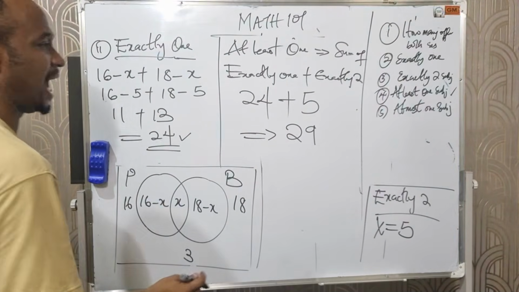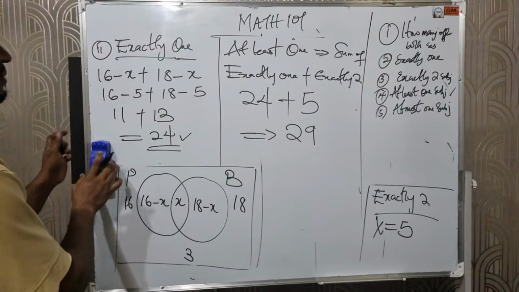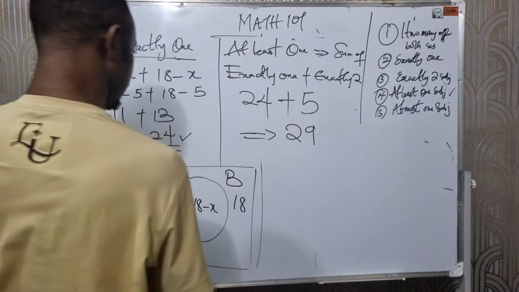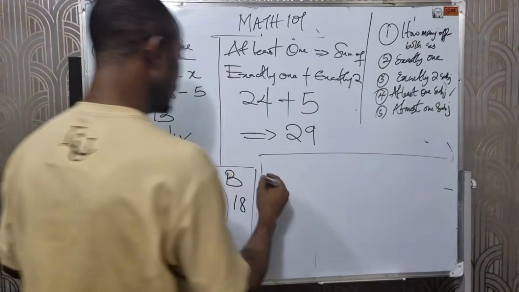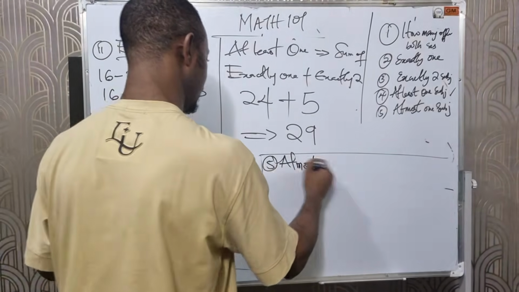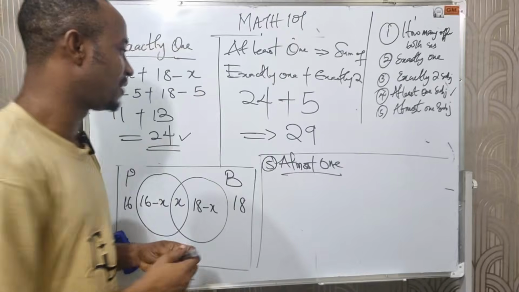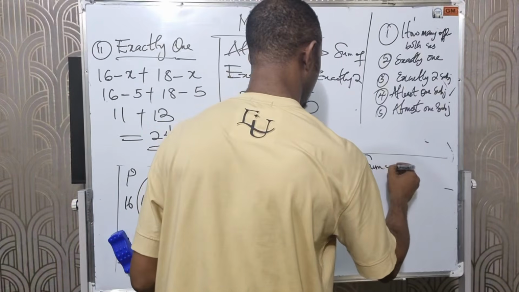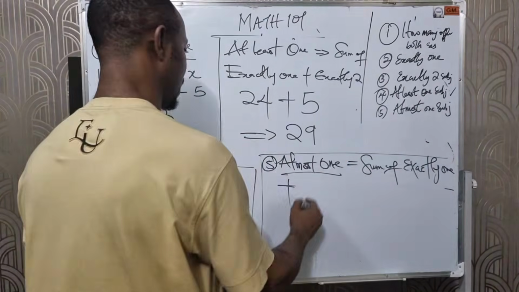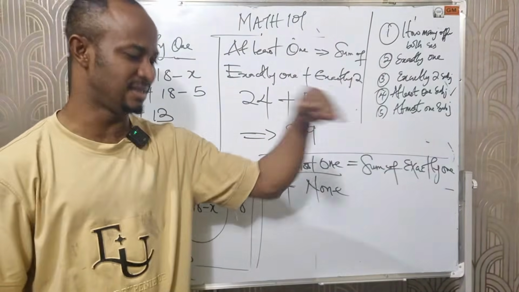The next one says, how many offer at most 1 subject? Number 5. At most 1, I've already explained, meaning I'm going down, right? This is the sum of exactly 1 plus none, meaning from 1, 0.